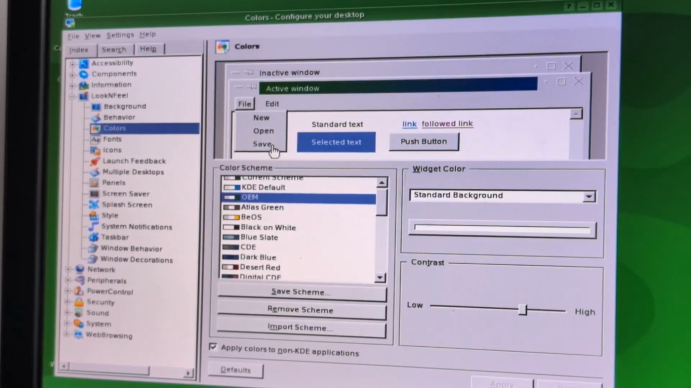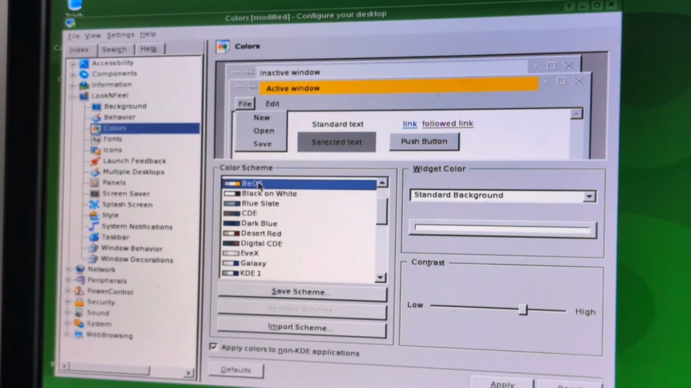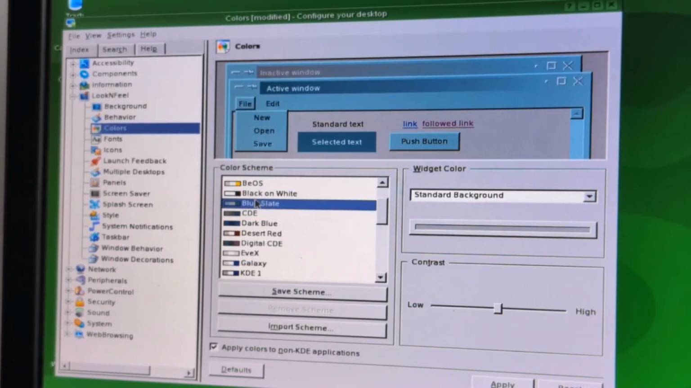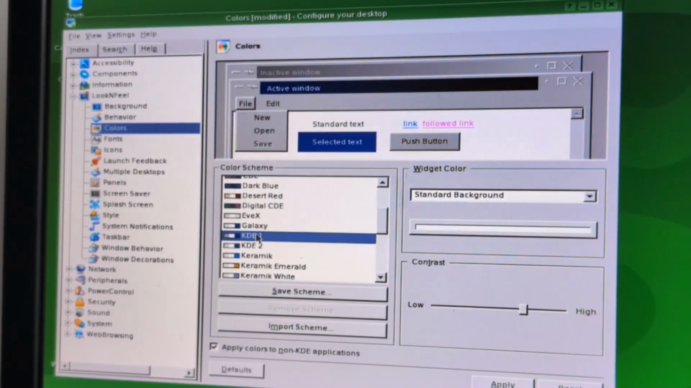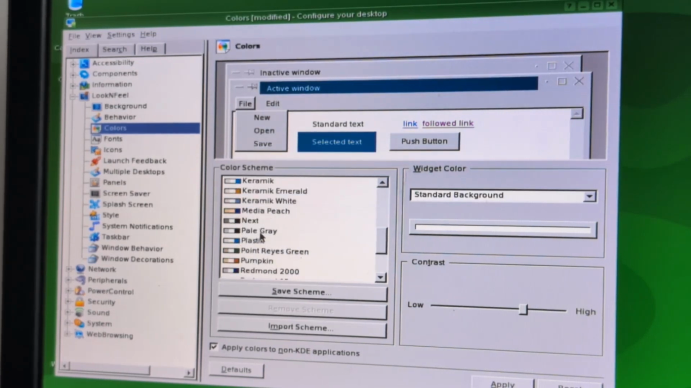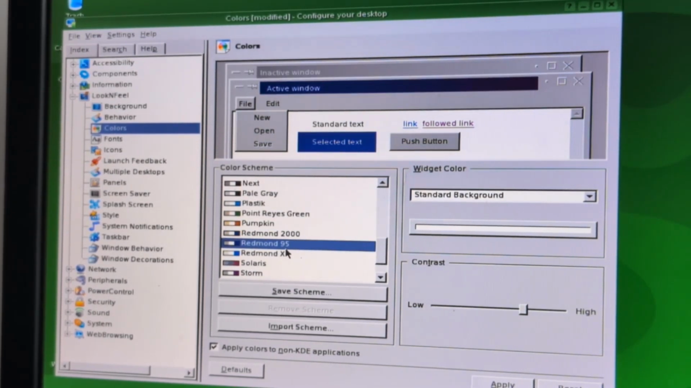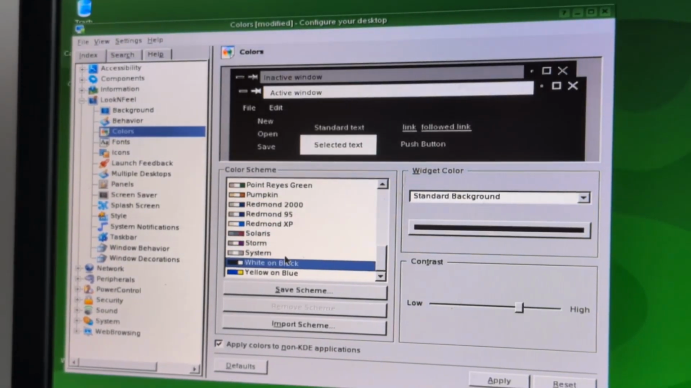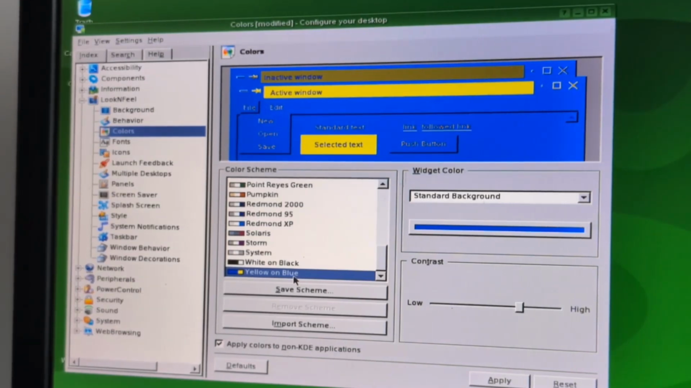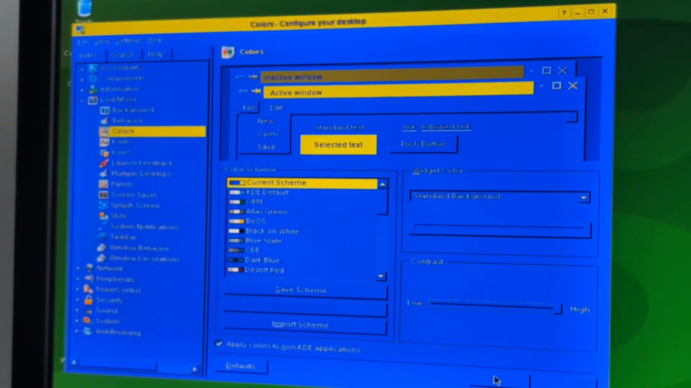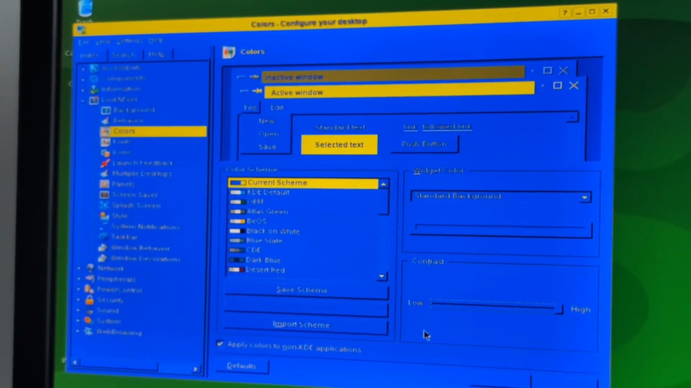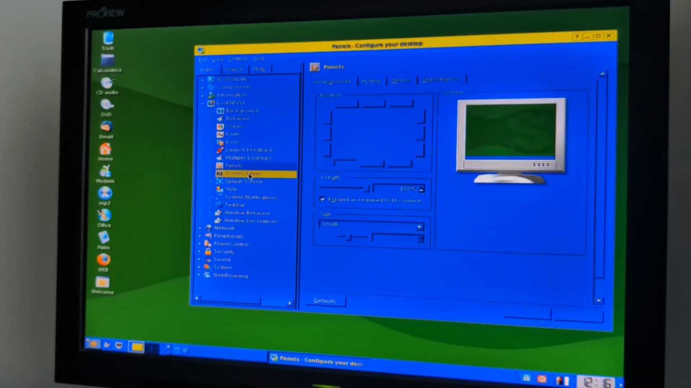behavior. Oh, let's change the colors. We have one from BOS. We have this one. KDE default ones. And we have Redmond 2095 XP. I wonder what that is in reference to. System, white on black. Yellow on blue. Oh. Wait, can... Oh! Okay, this is so much better.